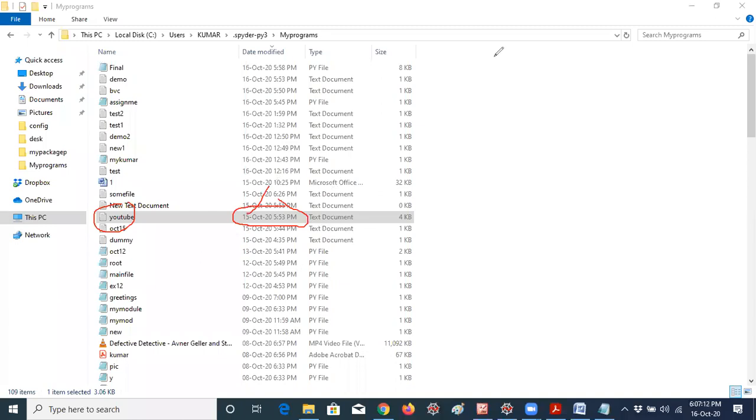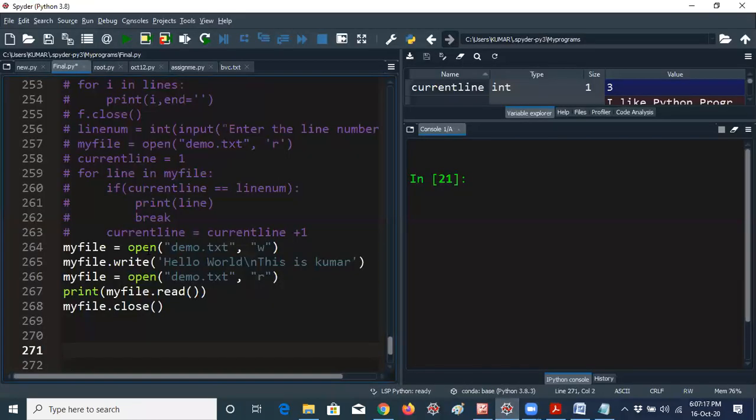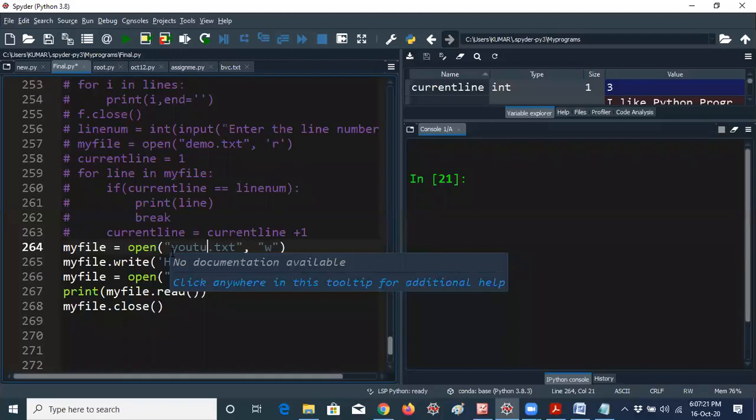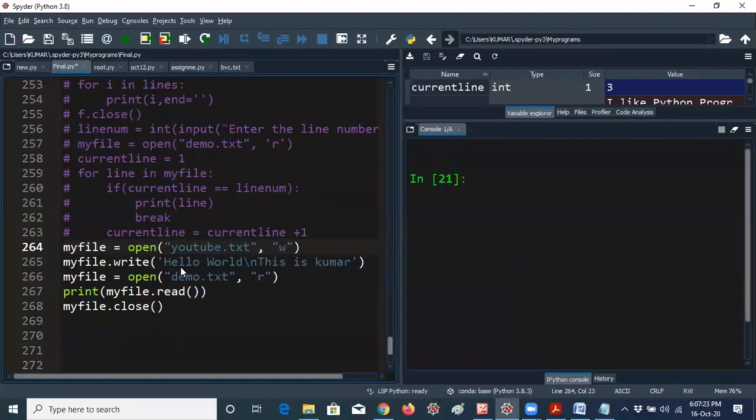Now I would like to reuse that file name, because if it exists in our local directory, that file will be deleted. Now instead of demo.txt, I would like to give youtube.txt. That means those file data will be deleted. That means whatever links I have in the YouTube file will be deleted automatically, and it will write like hello world, like that it will be stored.